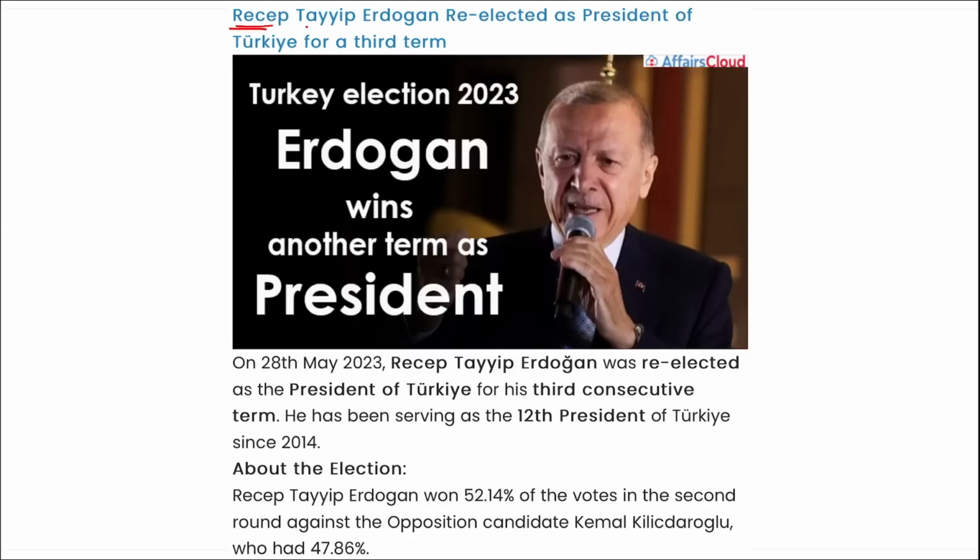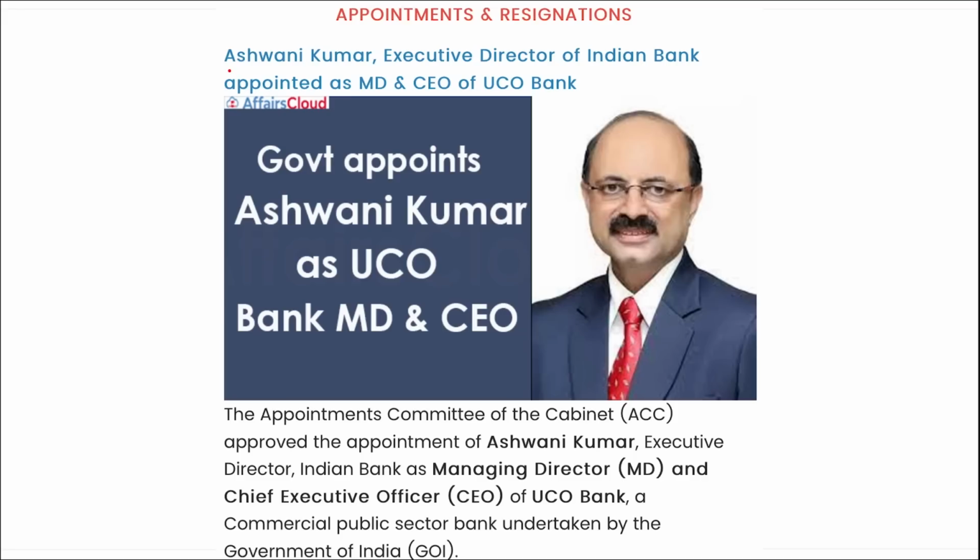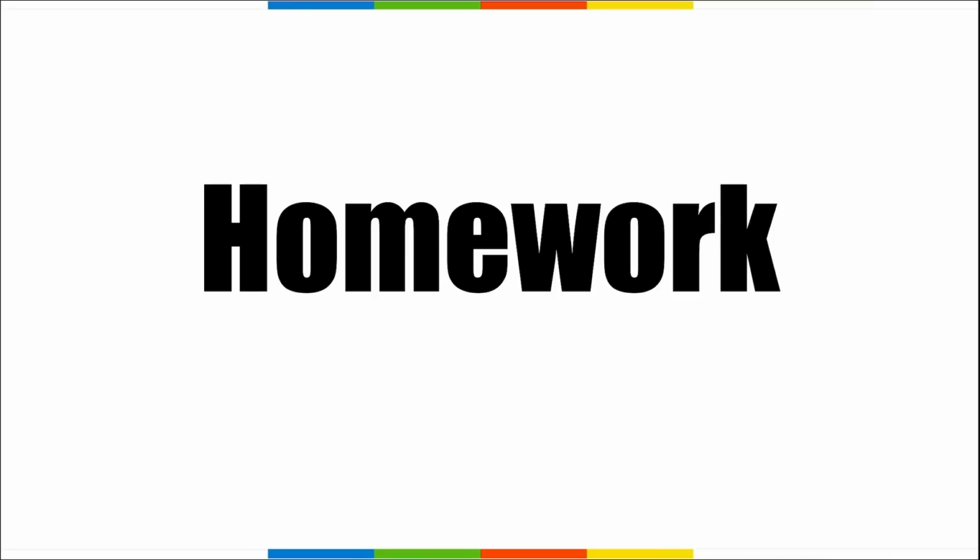Next, Recep Tayyip Erdogan, as you can see him in the picture, has been re-elected as the president of Turkey for the 3rd term. Next, Ashwini Kumar, who is the executive director of Indian Bank, has been appointed as the MD and chief executive officer of the UCO Bank. So these were your important revision part, friends.